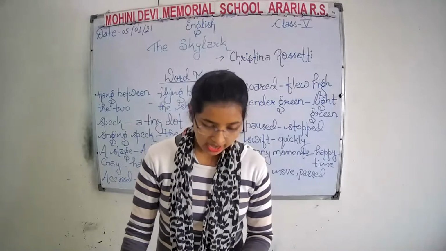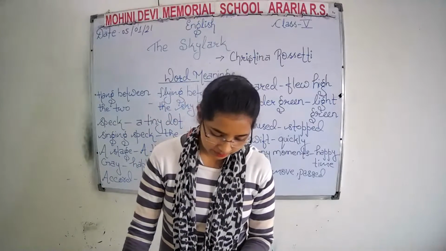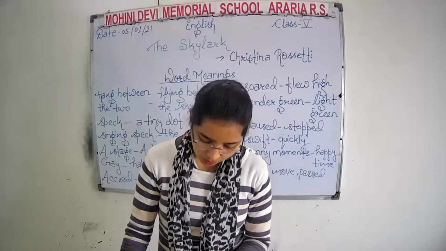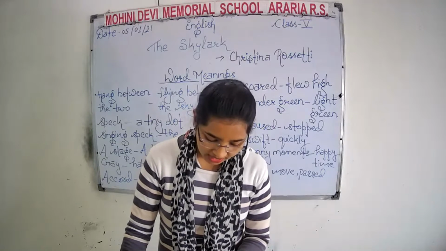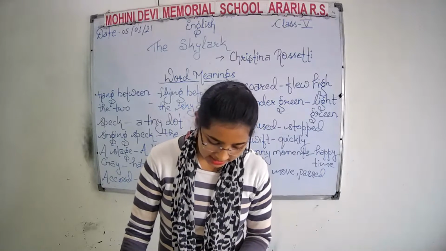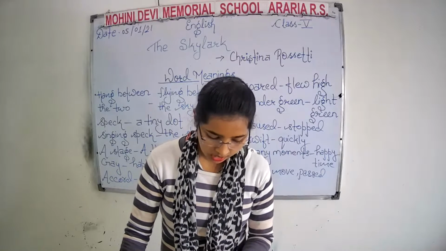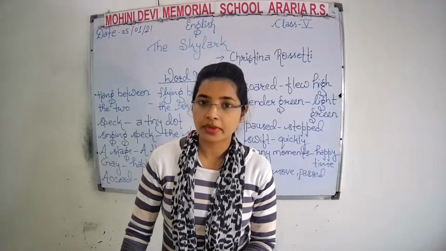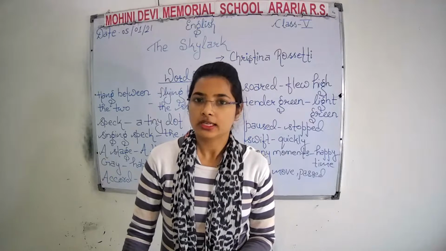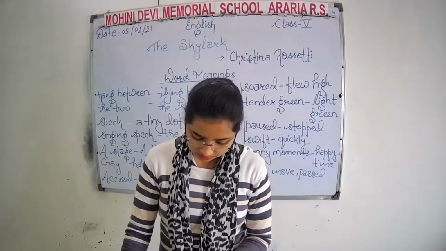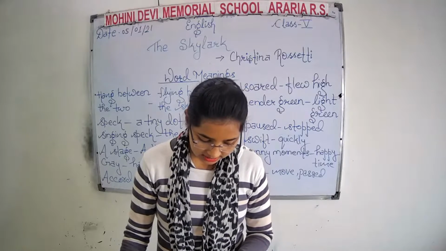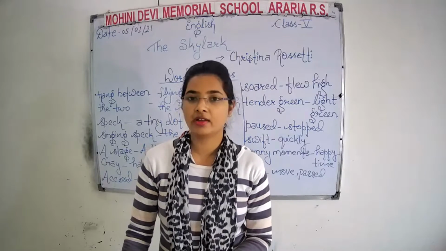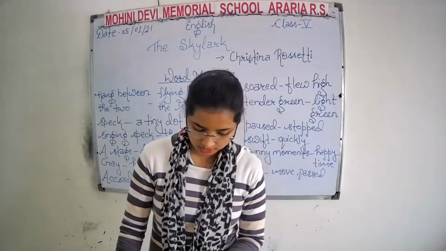In the last and fourth stanza, the poet said, "And as I paused to hear his song, while swift the sunny moment slid, perhaps his mate sat listening long, and listened longer than I did." Paused means stop. Slid is the past tense of slide, means moved. Mate means friend or companion. Here in the last line, "longer than I did," I refers to the poet Christina Rossetti.